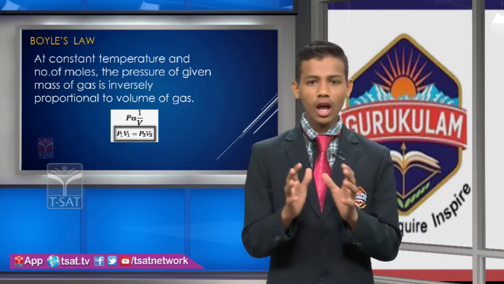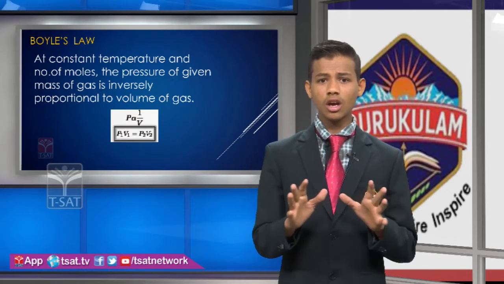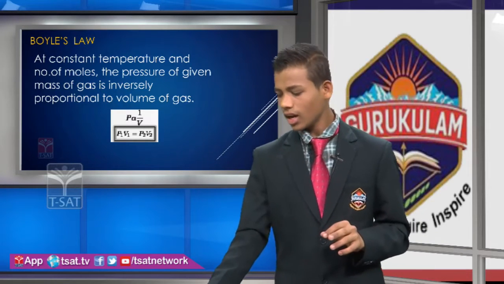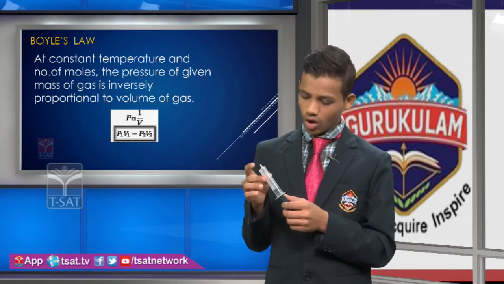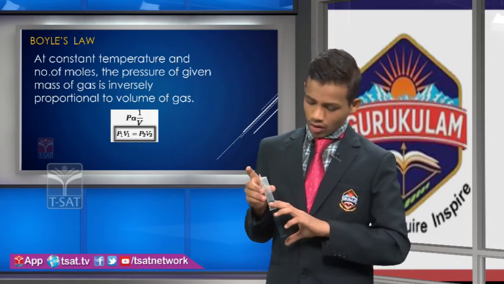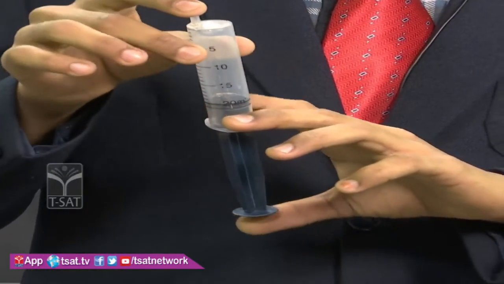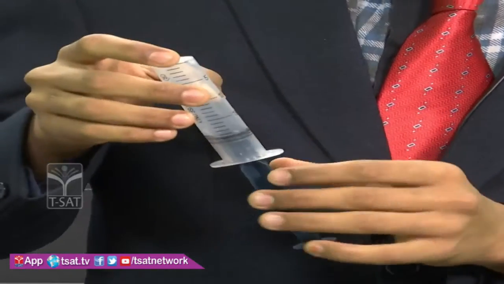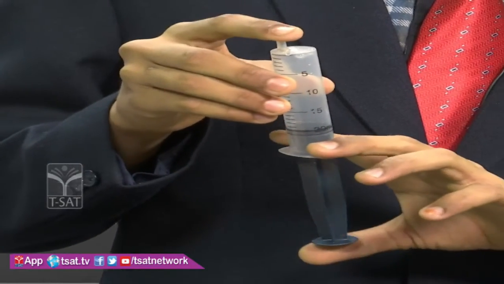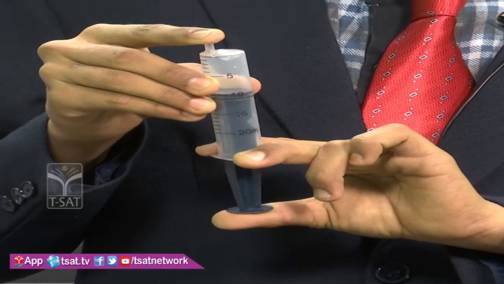This is theoretical, and I want to explain it to you practically. Okay friends, are you ready? Now I will explain with a practical. Here I took a syringe which is empty, meaning it contains gas. Yes or no? It contains gas. Here I am applying pressure. It has 20 ml, which is the volume. The gas volume is 20 ml. And when I apply pressure, the volume is decreasing, right?